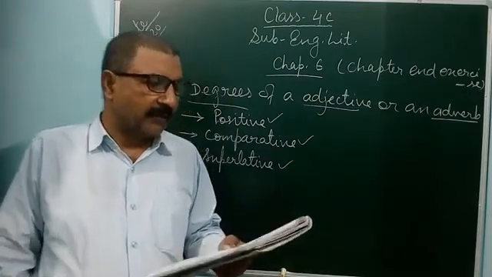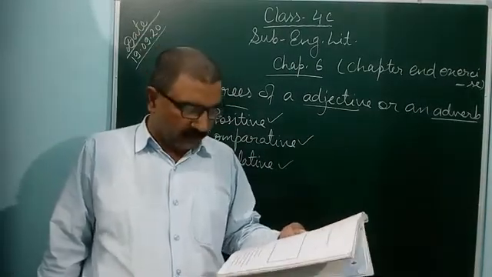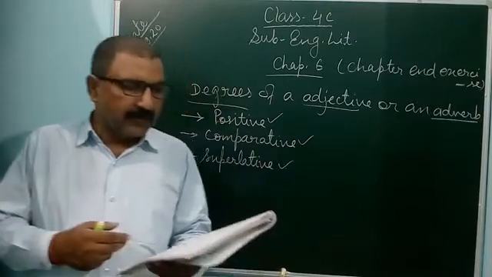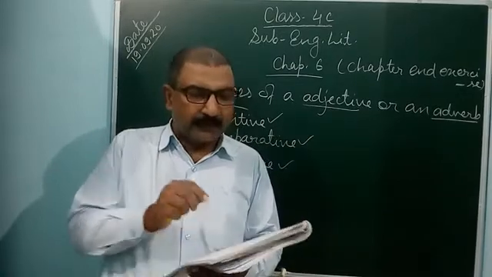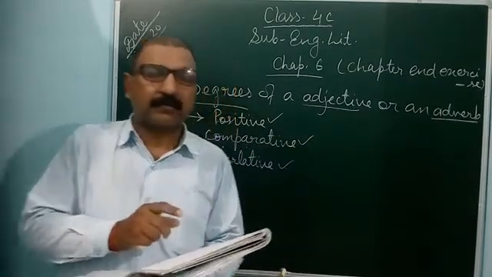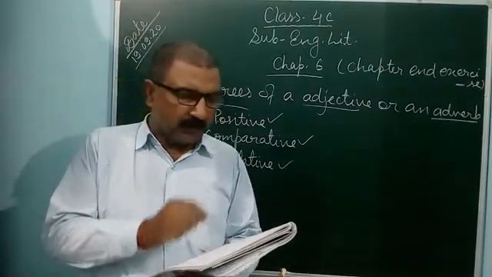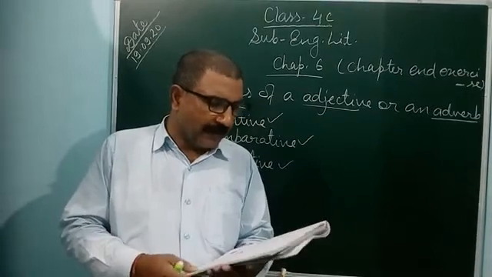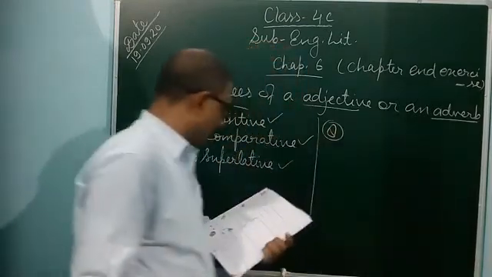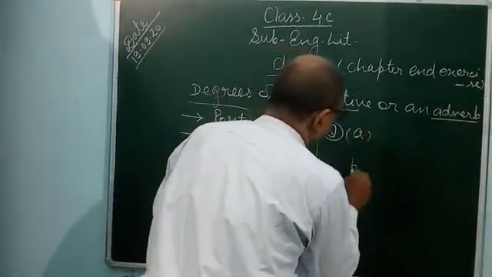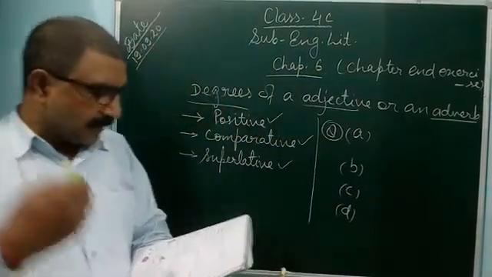Next, comprehension. Question number 8. Read the sentences, page number 39. O king, protect me from my enemy. He is following to kill me. This is a statement from the given text, chapter number 6, King Sibi. These lines are taken from the chapter. So you can identify who is the speaker, who told this. Question number 8: Who is the speaker? O king, protect me from my enemy.